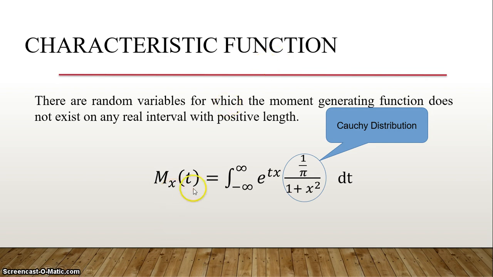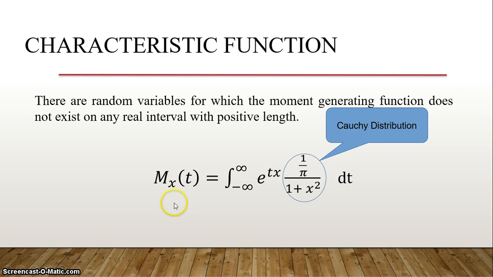So it is M_X of t. That's why I'm saying it is time domain, which is equal to the integration from minus infinity to infinity. You already know the formula for the moment generating function. In general, we write it as the integral of e power t x times the density function, with respect to x. If we compare this with the mean or mean square value, there we write the moment, but in the moment generating function we use the exponential term.